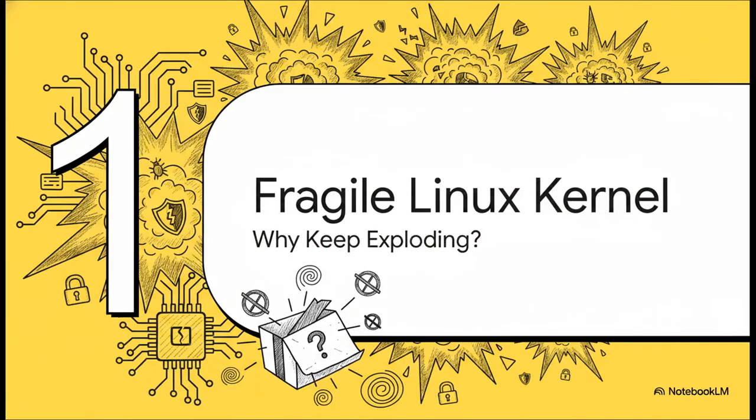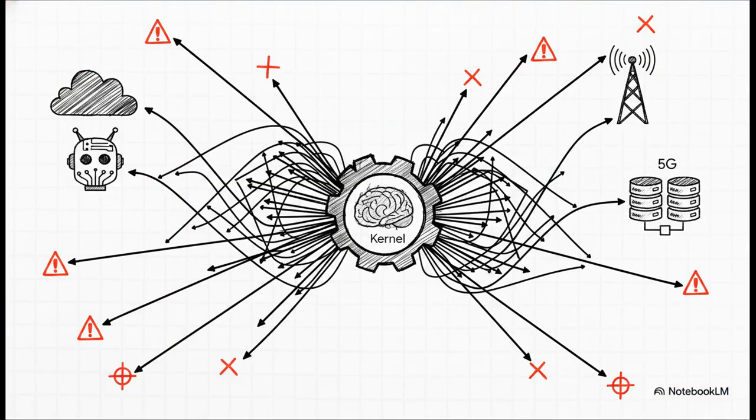Part 1. The fragile Linux kernel. Why does the kernel just keep exploding? A lot of people have this deeply ingrained assumption that Linux is just inherently, almost magically, secure. But let's look at reality.